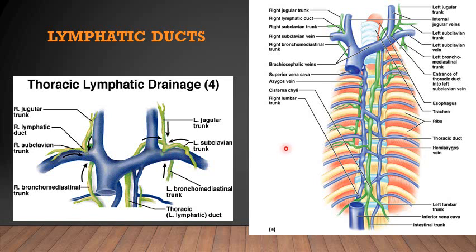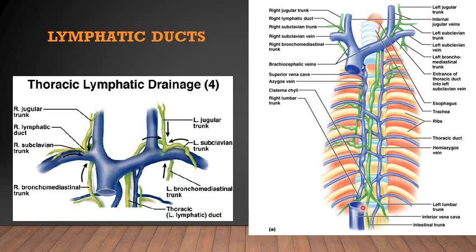I have told you that these lymphatic channels have a beaded appearance. You can appreciate this bead-like appearance here. These beads, present all along the course of the lymphatic channels, are due to the presence of valves in them. So the valves give the beaded appearance to the lymphatic channels. Now I hope you are clear with the lymphatic ducts as well.